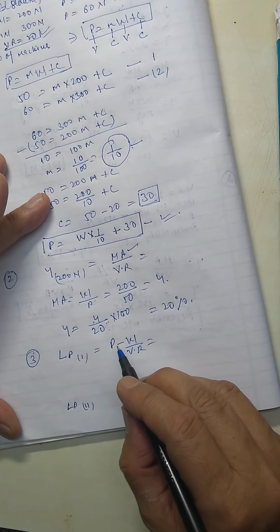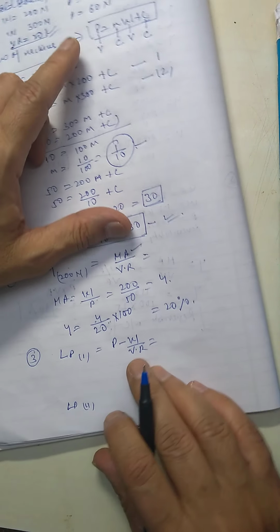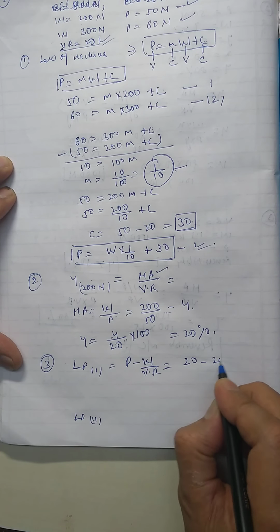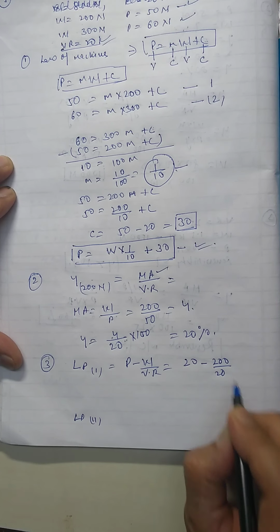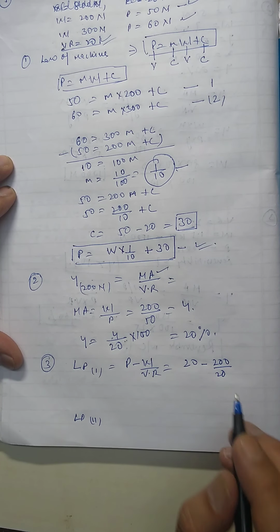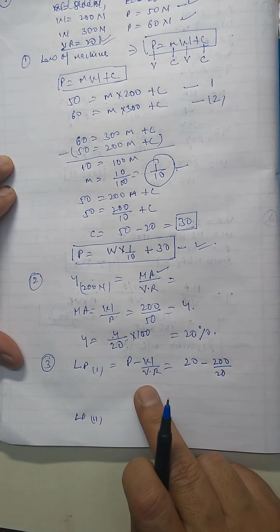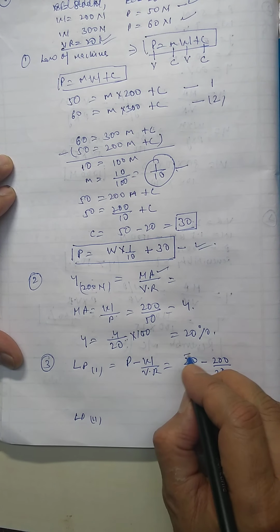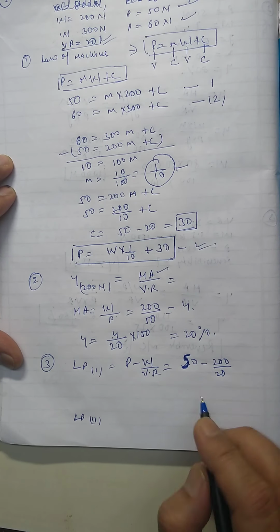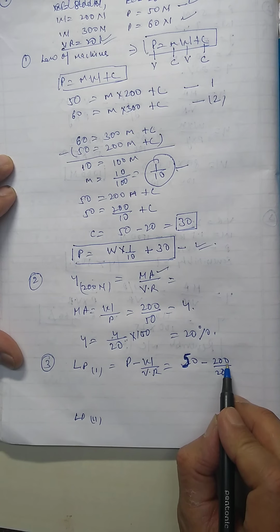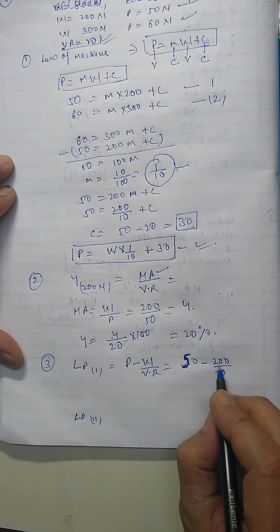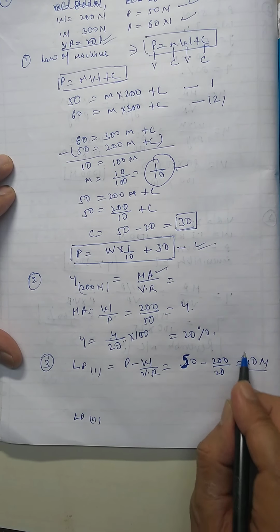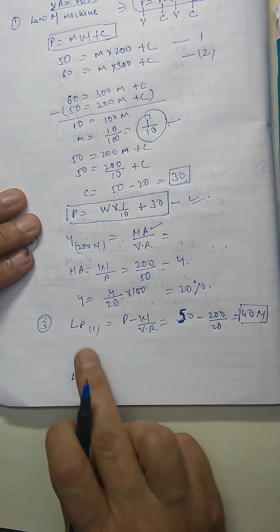In the first case, P is 50, not 20, so 50 minus W upon VR, 200 divided by 20, which is 10. So it is 40 Newton. So this is the value of LP for the first case.